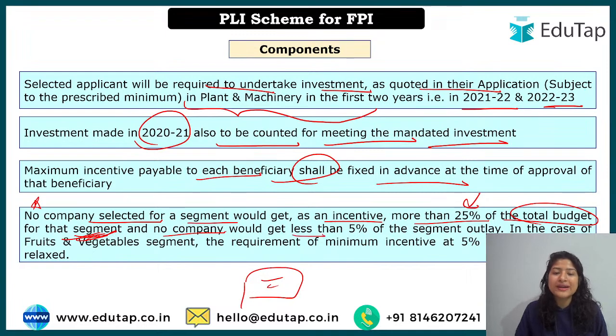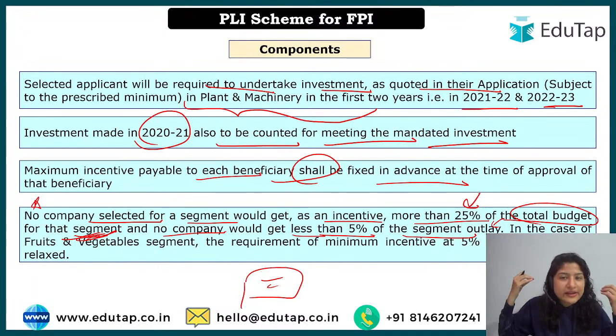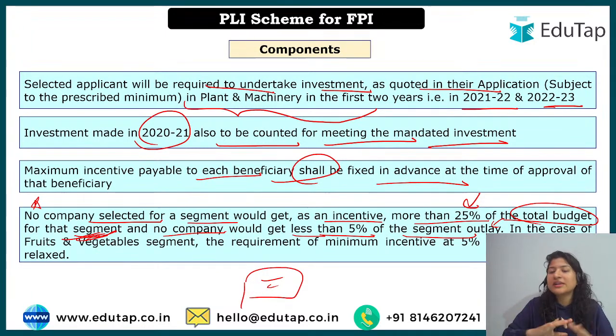And no company would get less than 5% of the segment outlay. So for every segment, the government has assigned an outlay. The maximum can go to 25% for any company, not beyond that. Even if it has the best sales and makes a major contribution to this sector, it will not get more than 25% of the incentive. But one more thing: they will not get less than 5% either. Okay, so minimum 5%, maximum 25%.